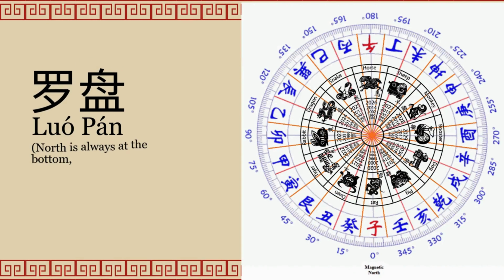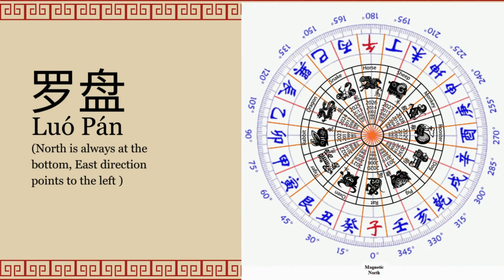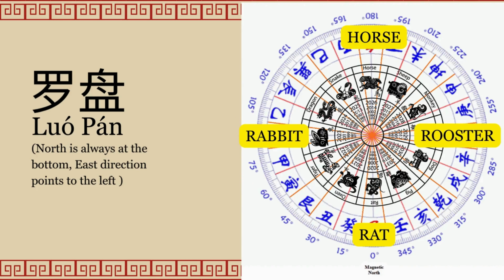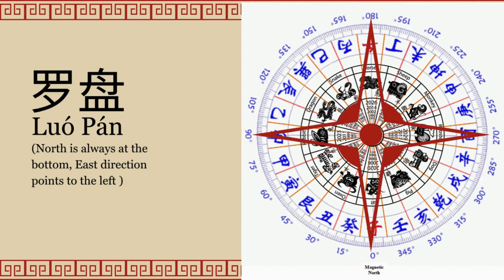In Luo Pan, or the Chinese fengshui compass, rat direction points directly to the north, and horse points in the opposite way, that is south. Rabbit points to the east, and rooster points to the west. These are 4 basic directions that every compass must be based on. These cardinal earthly branches are really important.